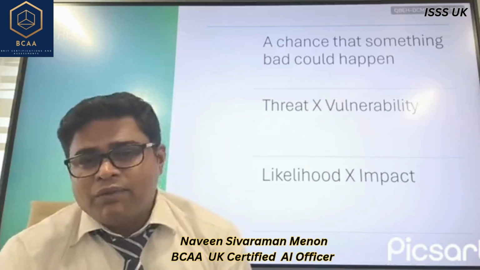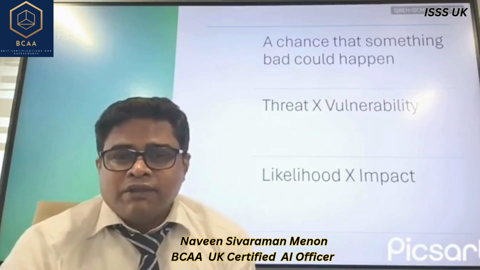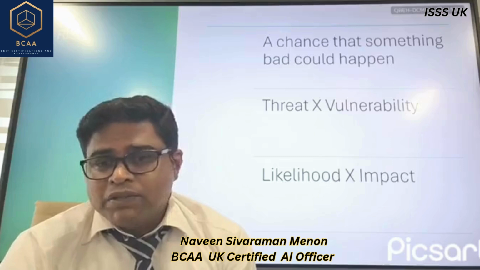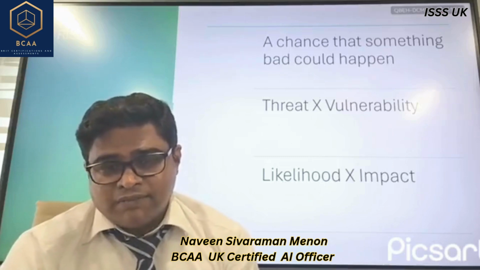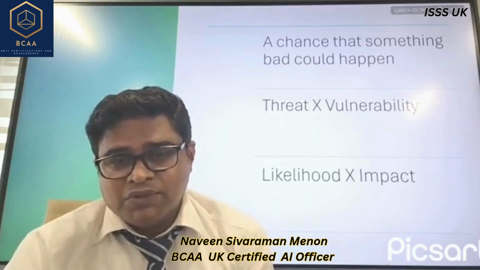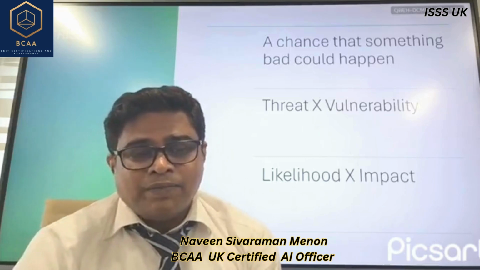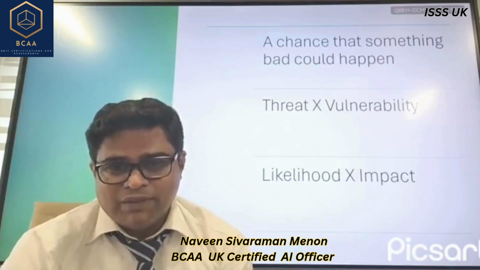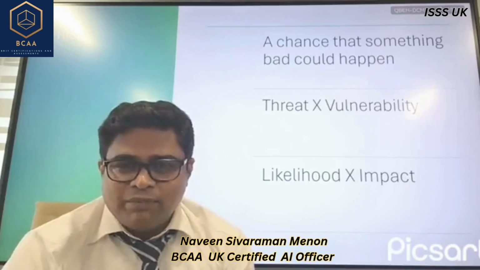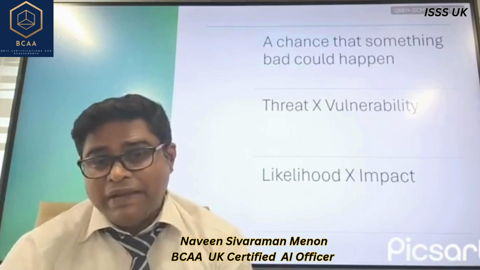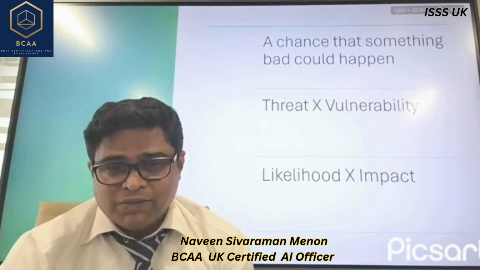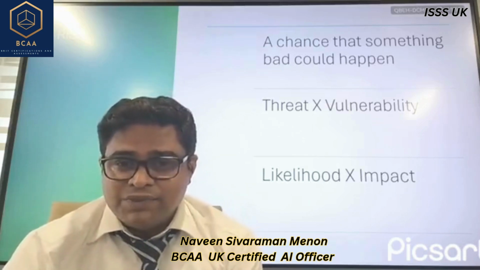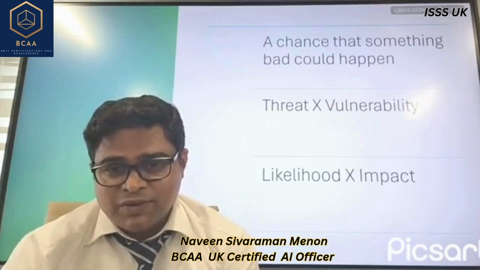Now, what is that bad that could happen? Say, suppose you are driving from your office to home. The tire could be punctured, right? So, that's a bad outcome. That means you are stranded on the road. So, that is the chance that it could happen. It could happen once in a year. It could happen depending upon the road condition, depending on many parameters associated with it. So there is a chance that it would happen.